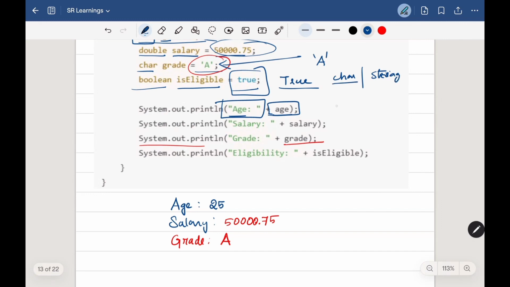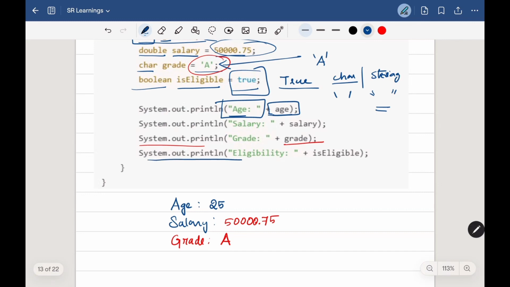If we have a single letter, then we have to define it under single quotes. But when we have more than one character, that's a combination of characters, that's called a string or a statement. So for that, we have to define it under double quotes. So hope you understand the difference between the character and the string.